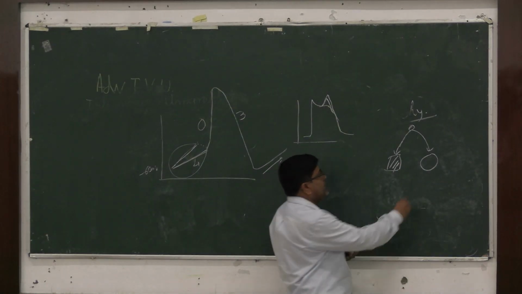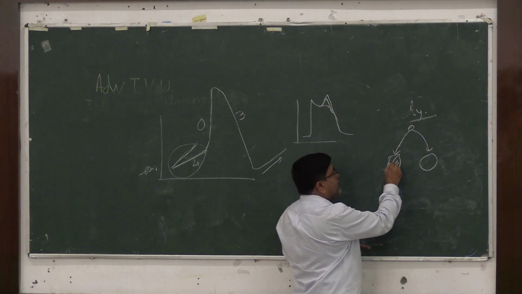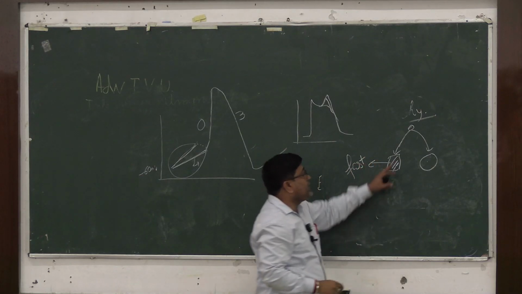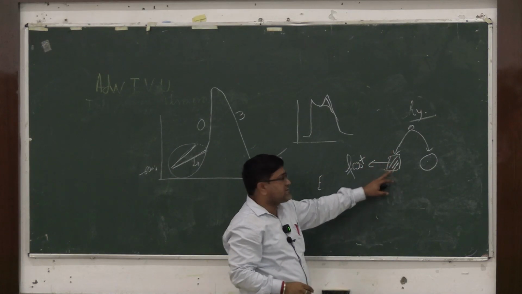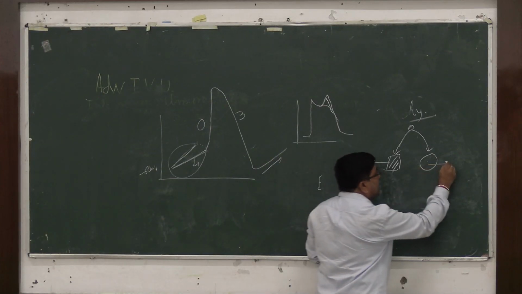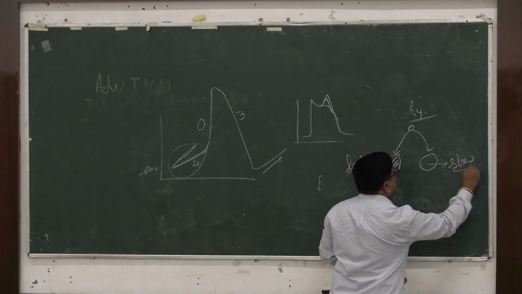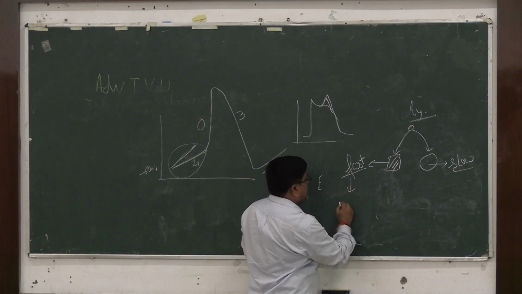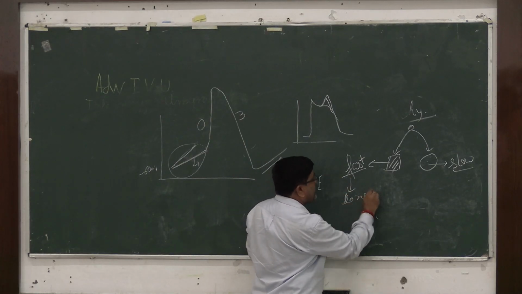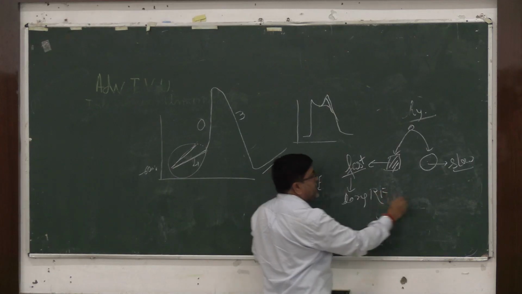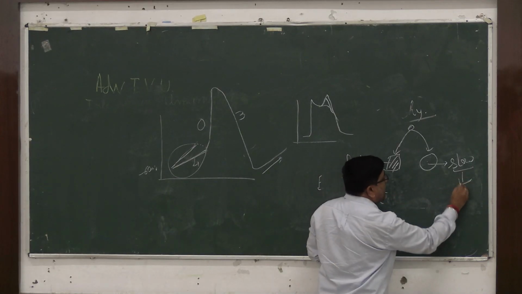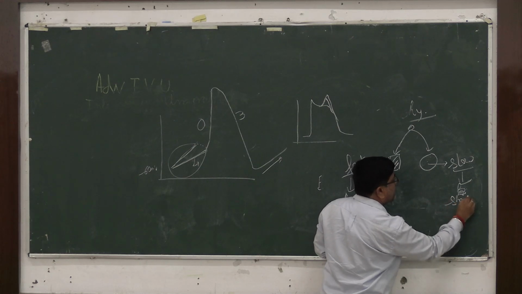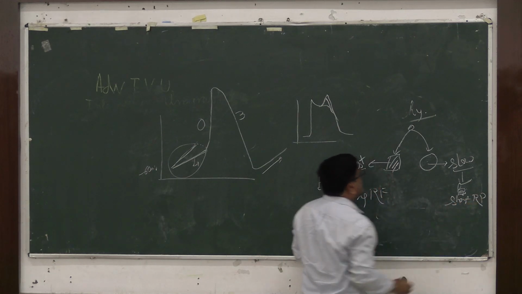Now what happens if one of the pathways is fast, that it conducts the impulses very fast, and another pathway conducts the impulse very slowly. This fast pathway has a long refractory period, and this slow pathway has a short refractory period. Then what happens?